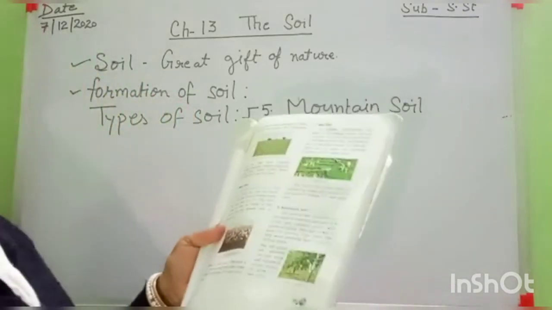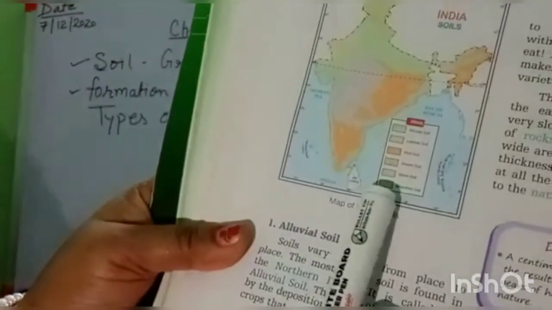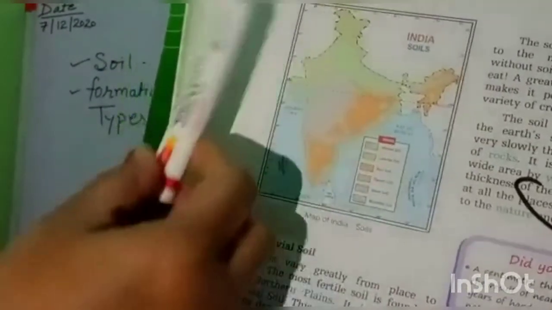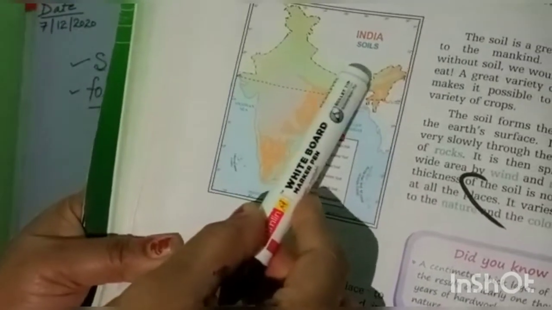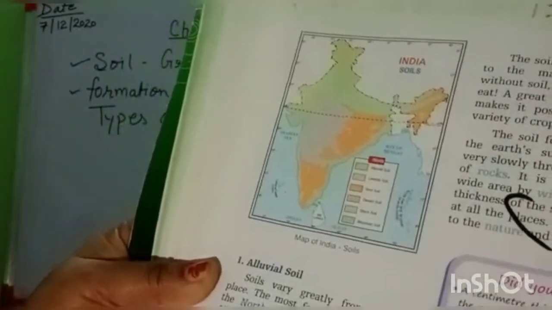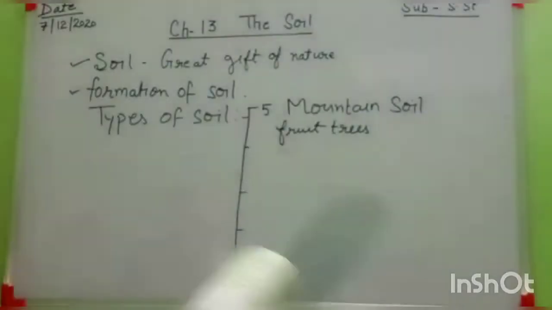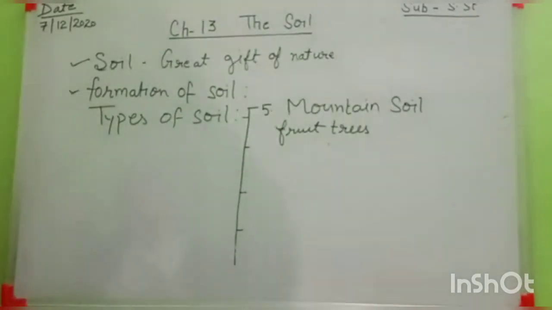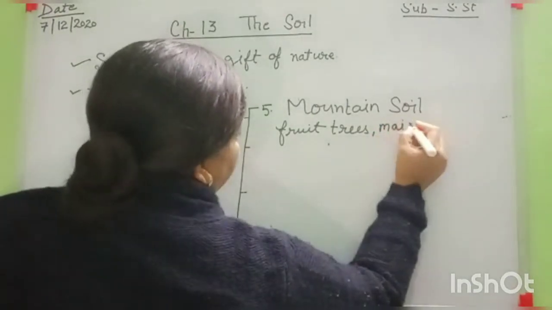And this is the picture of a fruit orchard. Look at here everyone in your book. In which states is this type of soil found? Look at here, this mountain soil. Here this is Jammu and Kashmir, and some of Himachal Pradesh, Sikkim is here, and some part of Arunachal Pradesh. Farmers in this part are doing terrace farming. Okay students, I think this topic is clear now. After that, maize is also grown, because this crop does not need too much water.